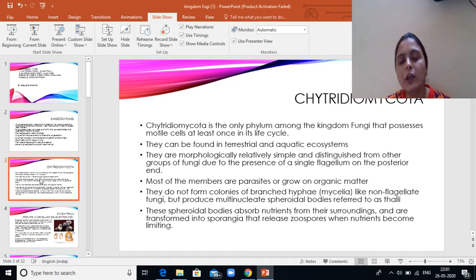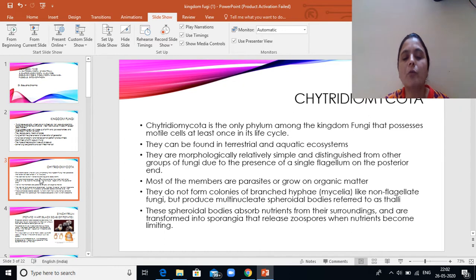Chytridiomycota is the only phylum in the fungi that possesses motile cells at least once in the life cycle. They can be found in terrestrial and aquatic ecosystems. They are morphologically relatively simple and distinguished from other groups of fungi due to the presence of a single flagellum which may be at the posterior end. Most of the members of Chytridiomycota are parasites and they grow on organic matter.